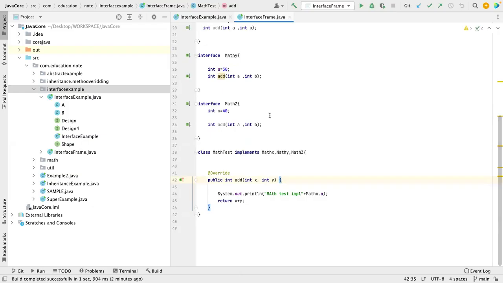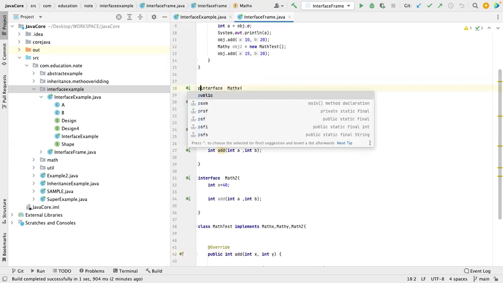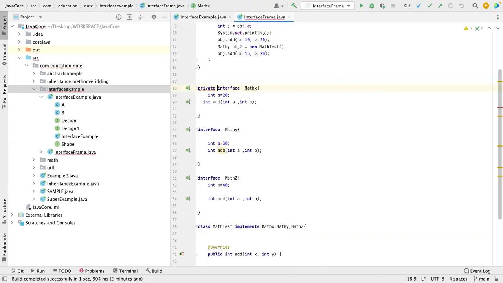Right now we have covered this point. Now the next point is related to modifiers. Always remember in an interface, it's all about declaration. In an interface, you cannot use these three or four things. First of all, private, protected, volatile, and transient.